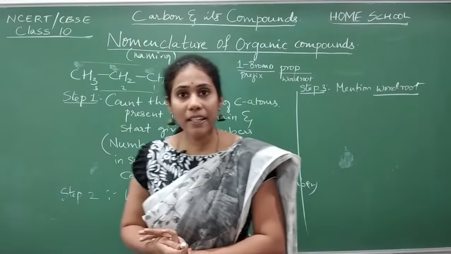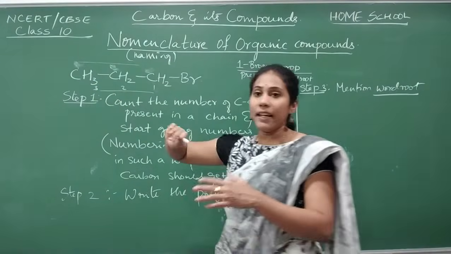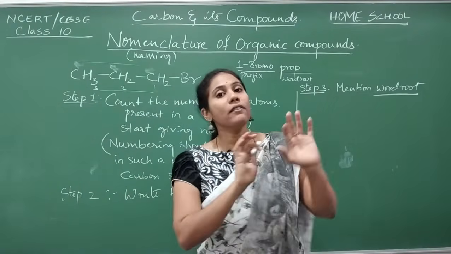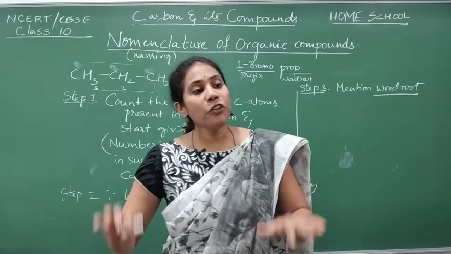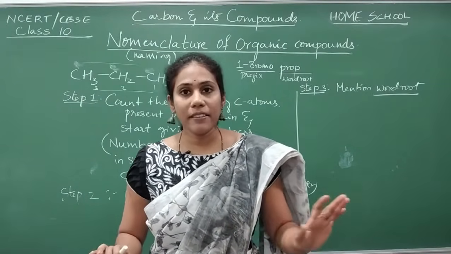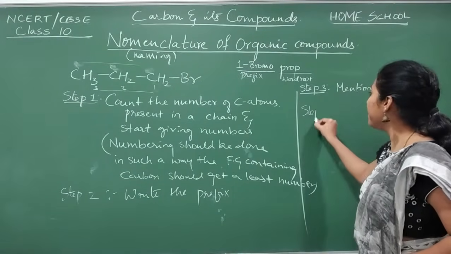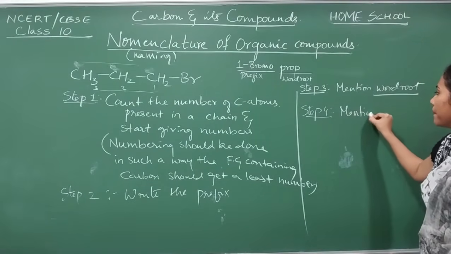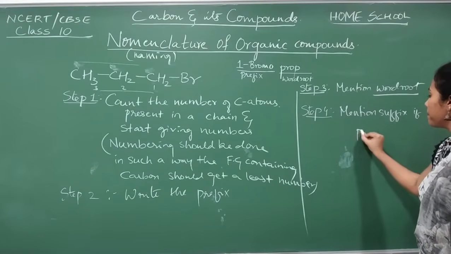Okay, clear everybody? So you have to count the number of carbon atoms, and if the carbon atoms are 3, here it is 3, so I have used the middle name or word root prop. If you have 5 carbon atoms, pent. If you have 6 carbon atoms, hex. If you have 8 carbon atoms, oct. Like that. Okay, so step number 3 is over. Lastly, step number 4. Mention suffix, if present.